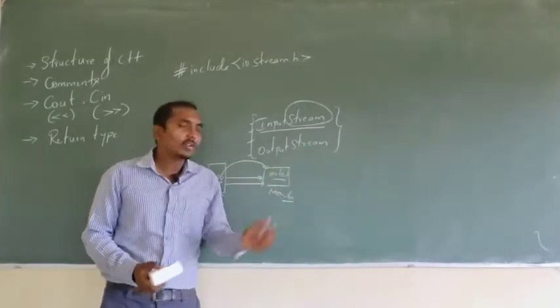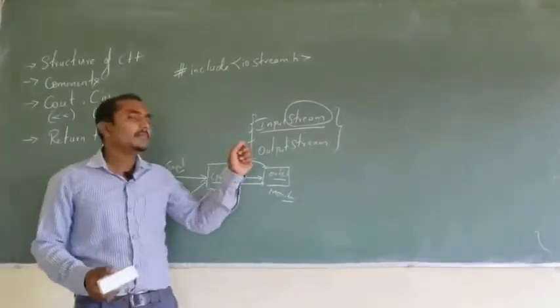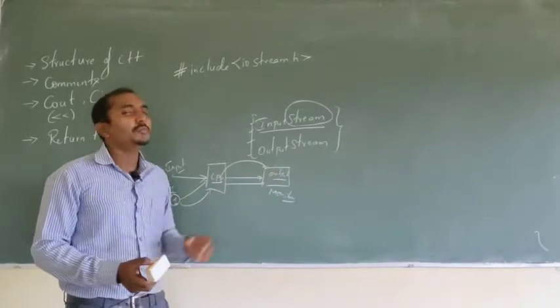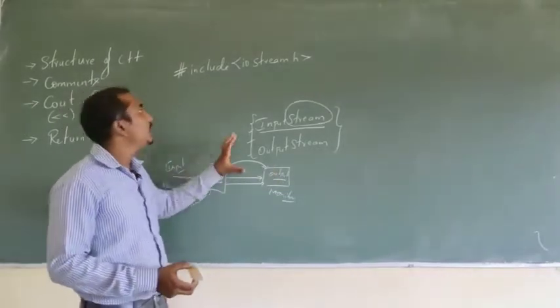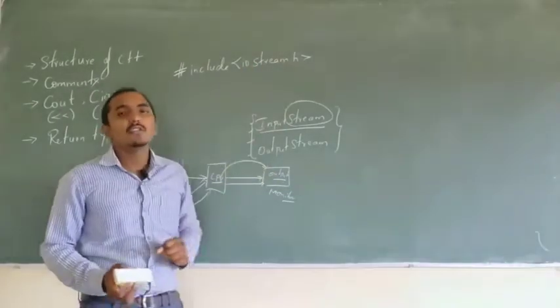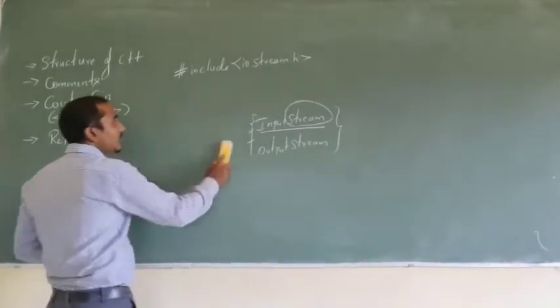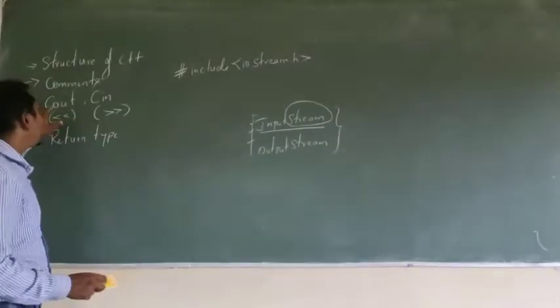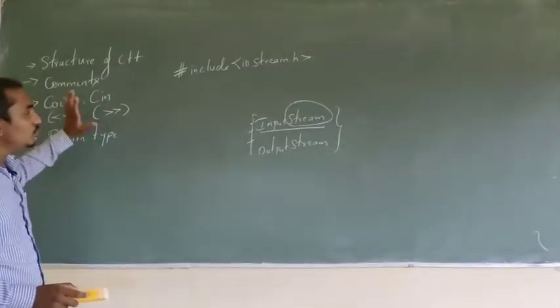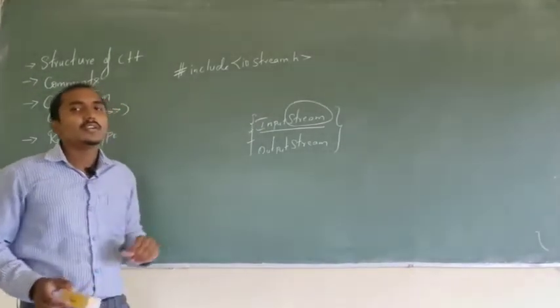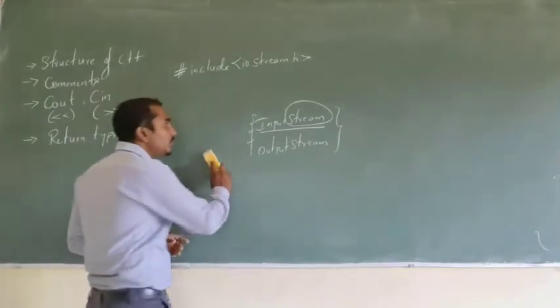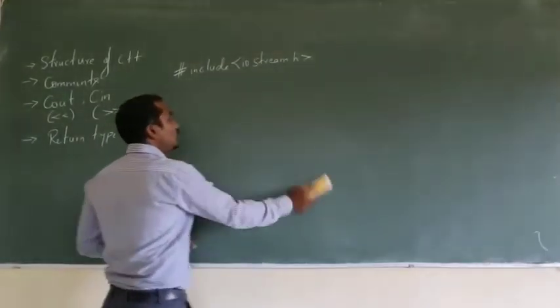These functions are controlled by input stream classes as well as output stream classes, which are provided by the header file called iostream.h. Now, why am I discussing this? Because I need to explain cout and cin. Those two things are dependent on these two classes, the input stream class and the output stream class.